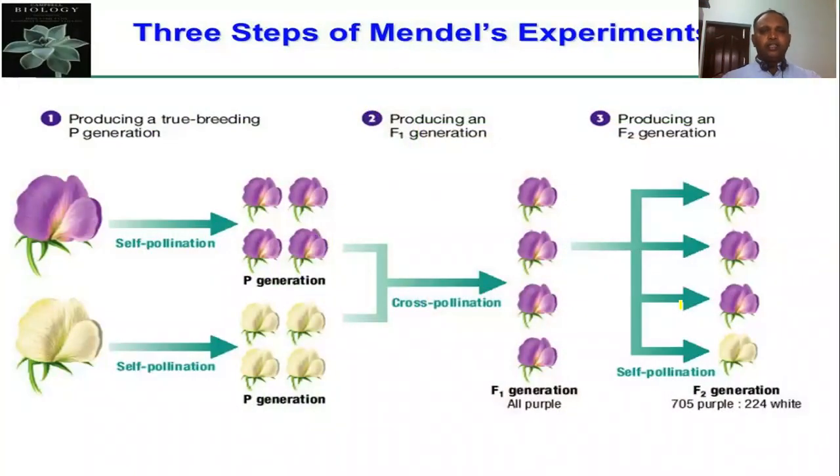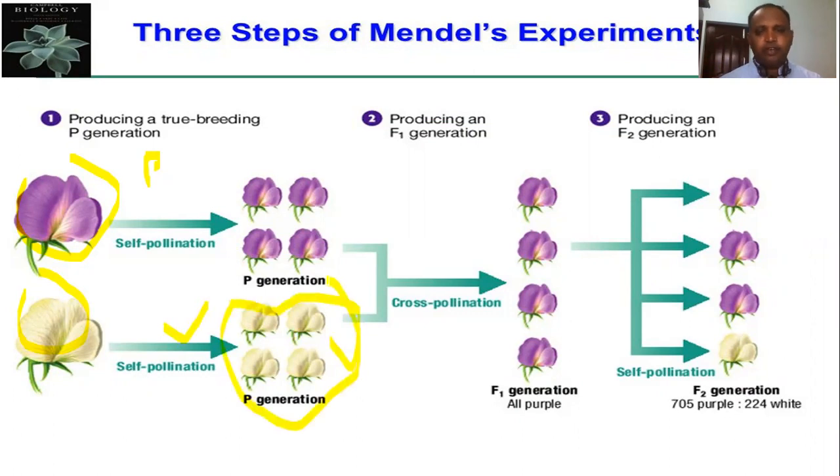Okay, you see here the 3 steps of Mendel's experiments I have given. First step is producing the true breeding parent generation. Pure purple is capital P, capital P, but pure white is small p, small p. From that, whatever progeny he produced for several generations gives only purple color. There is no chance of getting white. Here also, with self-pollination, again we are getting only the white color flower.